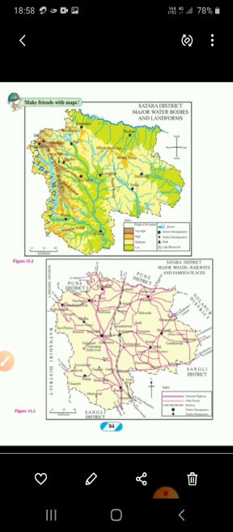Understood? So this is the reason that physiography is a factor contributing to the development of means of transportation in a particular area or region. We have to observe these two figures minutely, so that we are able to understand the reason behind the development of the transport system and communication system, which contributes to the development of a particular region. So please children, we are supposed to observe these two maps very clearly, and the questions will be based on these maps. Understood?